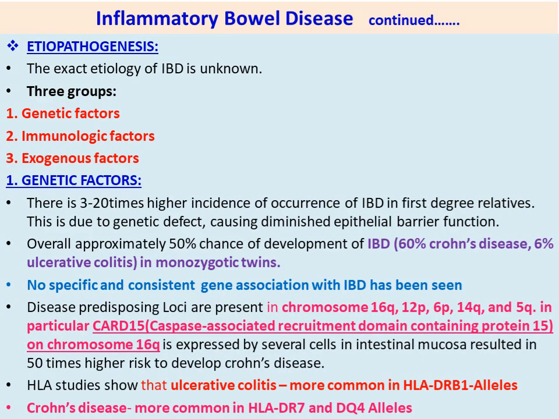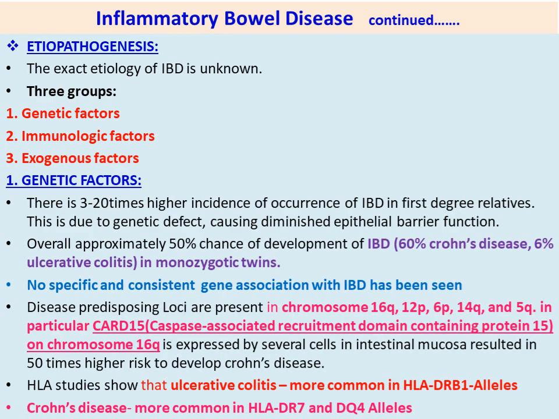Then HLA studies show. HLA means human leukocyte antigen. These are genes in the blood; leukocyte means WBC. Human leukocyte antigen comes in groups 1, 2, 3, 4, like that. HLA studies show that ulcerative colitis is more common with HLA DRB1 alleles.